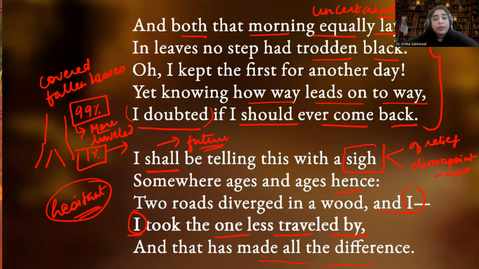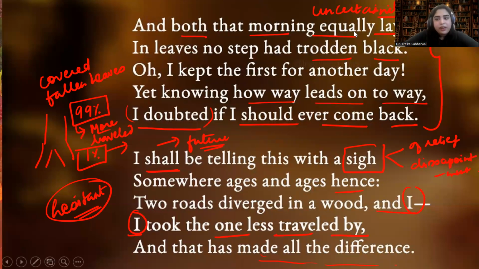So that is why the poet is suggesting us to take decisions properly, to think and decide, because there is no undo redo button in life. Life doesn't come with manuals of do's and don'ts, but here we get a choice, right? But in life we don't have any choice. We have to just go on the path and we assume that it is the right path for us, right? So the poet is actually telling us the importance of decision making and how important it is to make a right and correct decision.